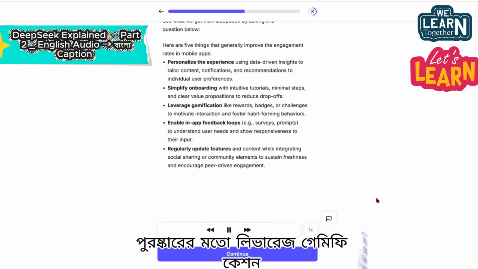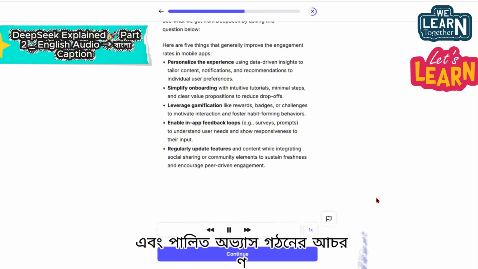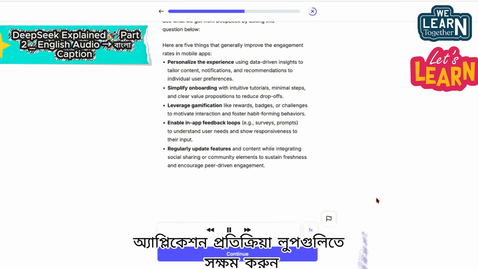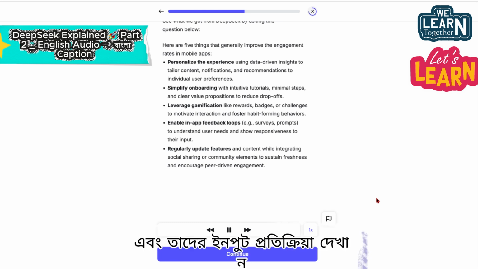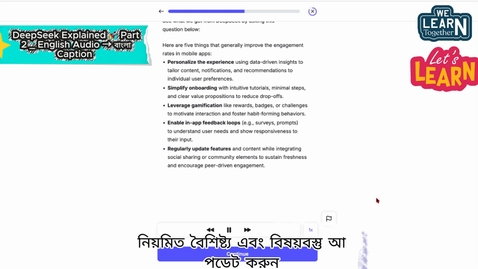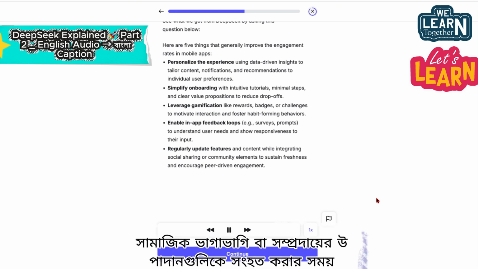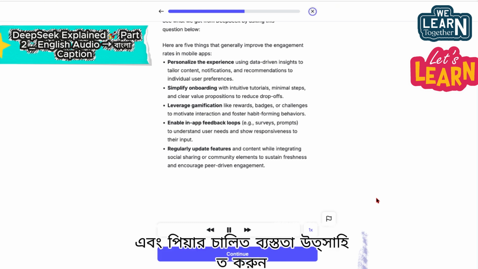Leverage gamification, like rewards, badges, or challenges, to motivate interaction and foster habit-forming behaviors. Enable in-app feedback loops, e.g., surveys, prompts, to understand user needs and show responsiveness to their input. Regularly update features and content while integrating social sharing or community elements to sustain freshness and encourage peer-driven engagement.